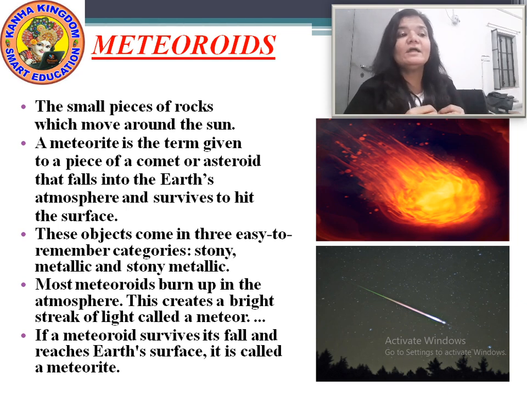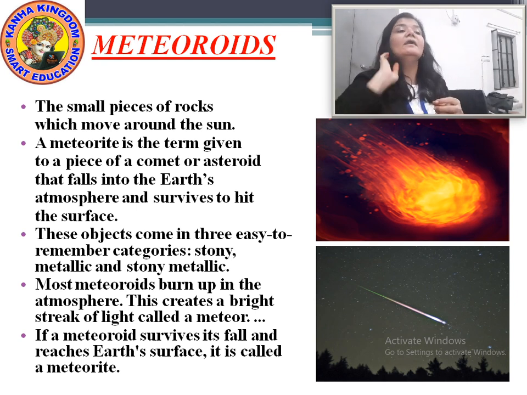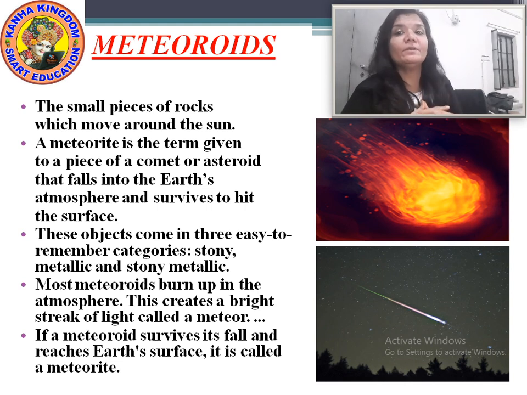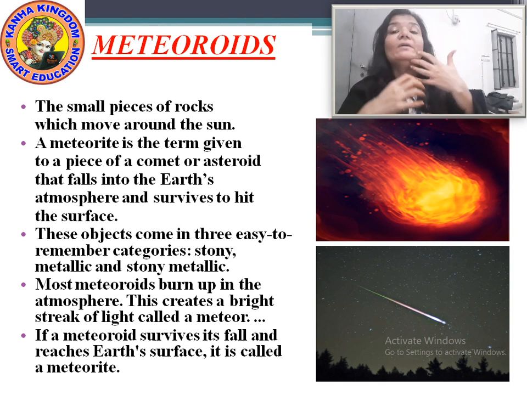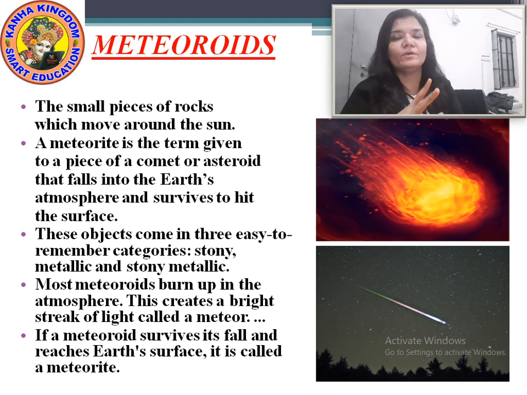When the meteoroid comes in contact with the Earth's atmosphere, it lights up, and when it burns fully, then it is a meteor.